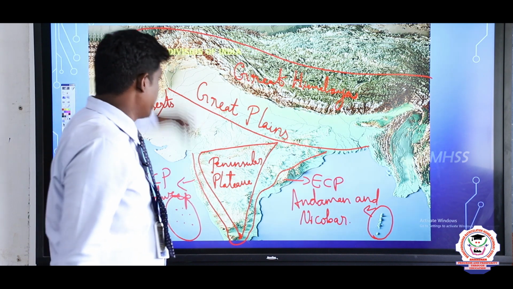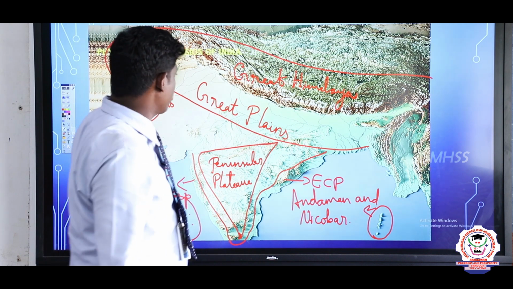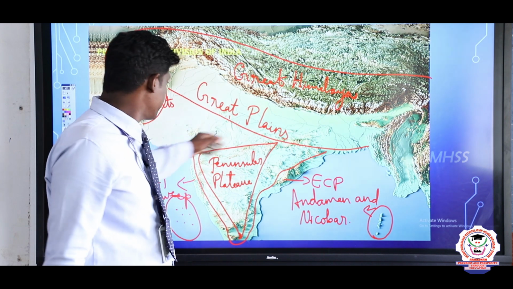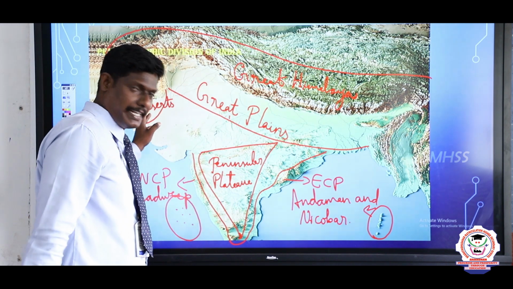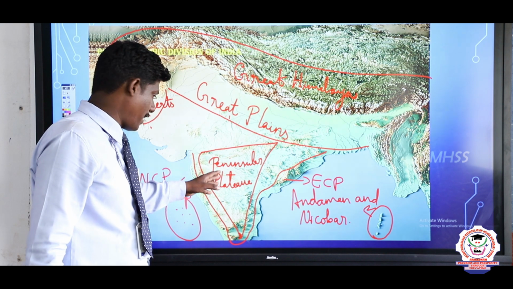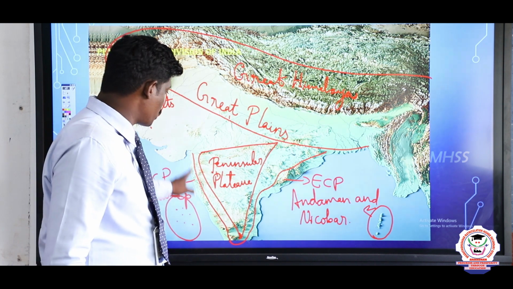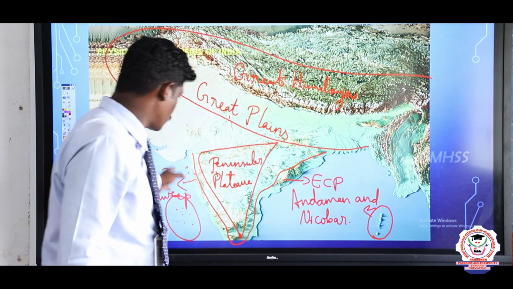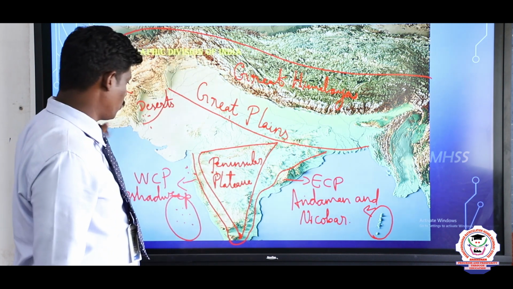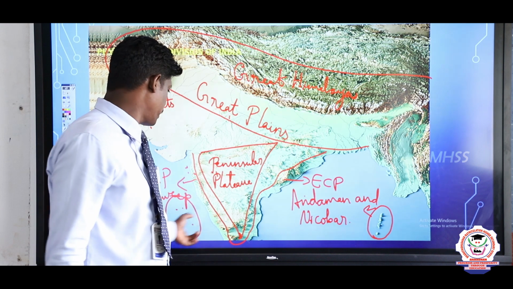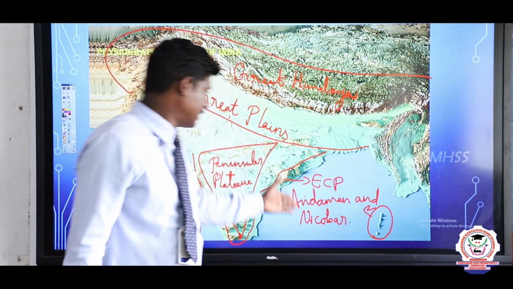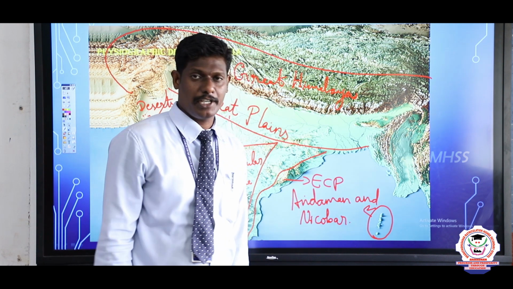Let me explain one more time. The first one is the Great Himalayas, the second is the Northern Great Plains, the third is the Indian Desert, next the Peninsular Plateau, and next the Coastal Plains. The coastal plains are divided into two: West Coastal Plain and East Coastal Plain. And there are two groups of islands: on the left side, in the Arabian Sea, Lakshadweep, and on the right side, in the Bay of Bengal, the Andaman and Nicobar Islands.